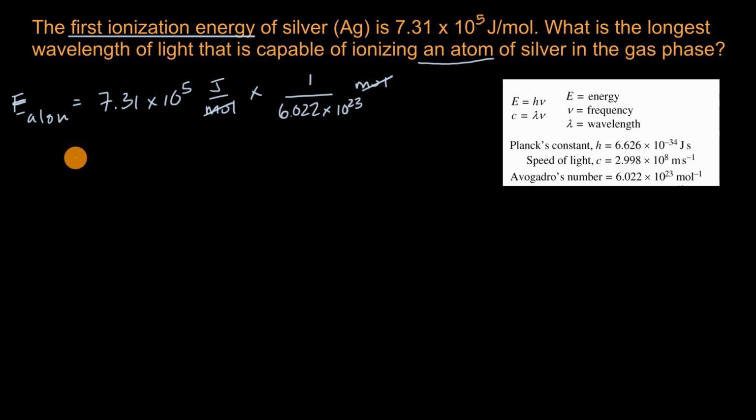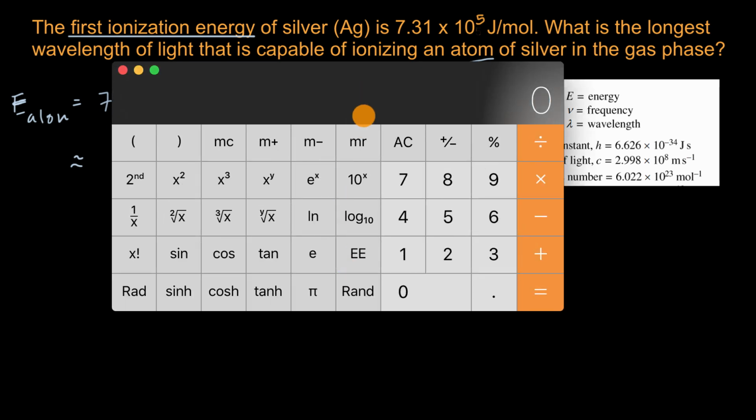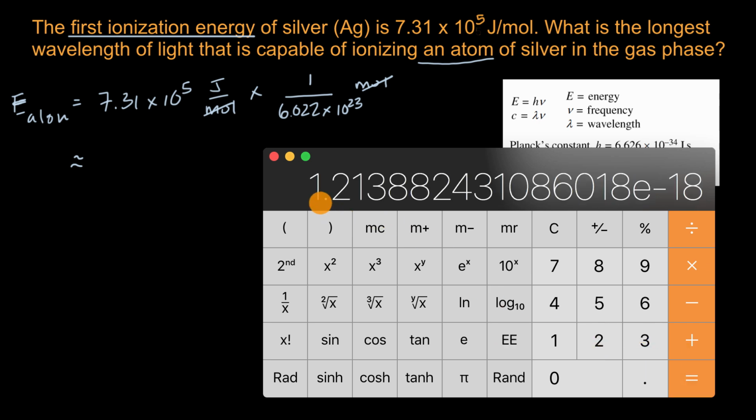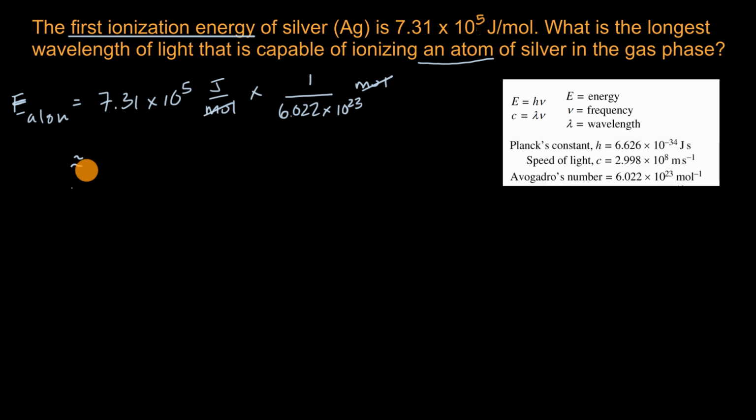And so this is going to give us approximately, let's see, we have 3 significant figures here. 7.31 times 10 to the fifth divided by 6.022 times 10 to the 23rd power is approximately equal to 1.21 times 10 to the negative 18, and the units here are joules. This is joules per atom.